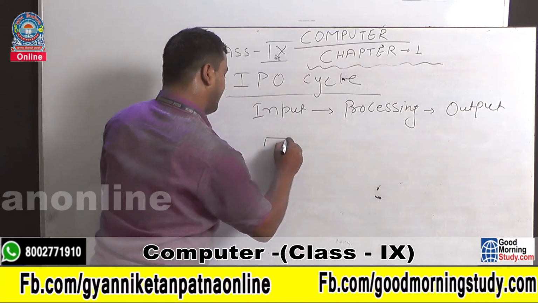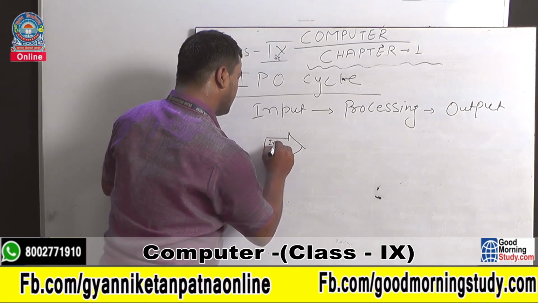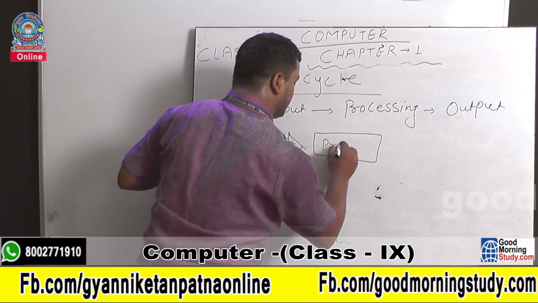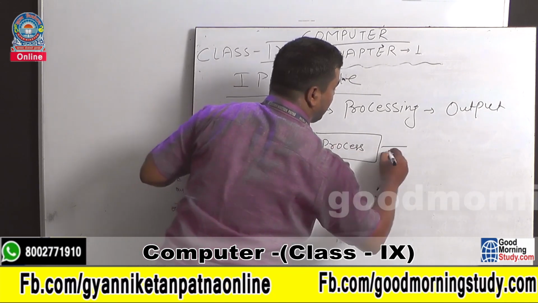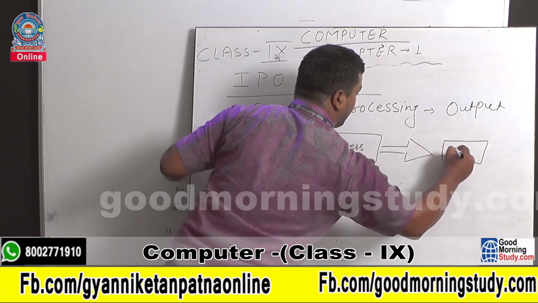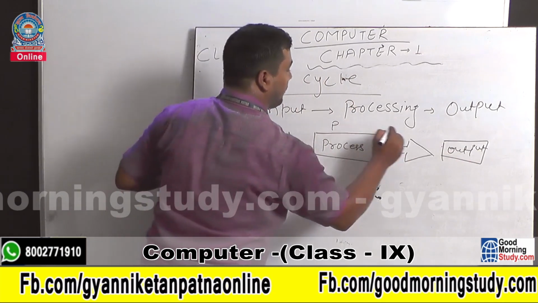That means we have an input unit, this is called input. After that it processes the data, and then we display the output. This is called IPO.